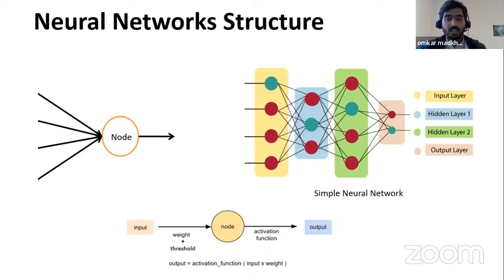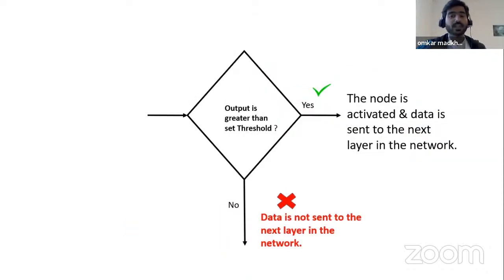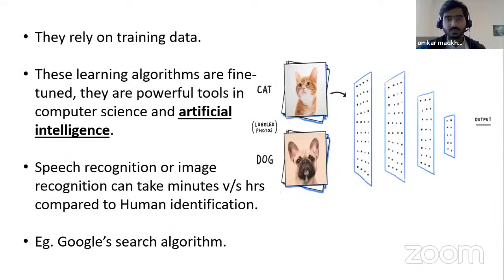After multiplication and adding the threshold, if that node is above the activation function, that node gets activated and sends signals to another node. So the data is sent in one direction. Otherwise, it doesn't send the signal to the next node.